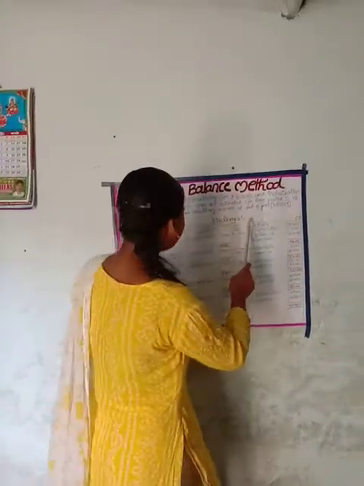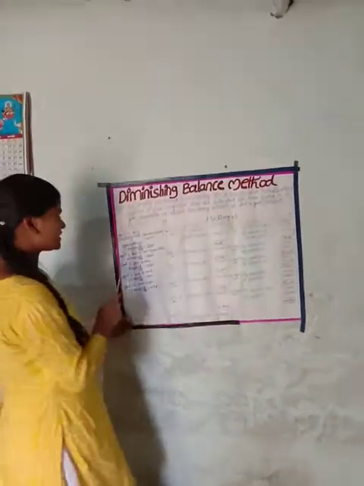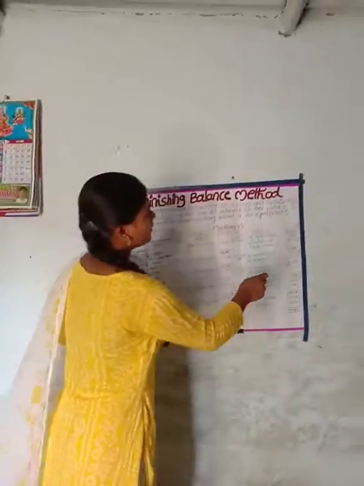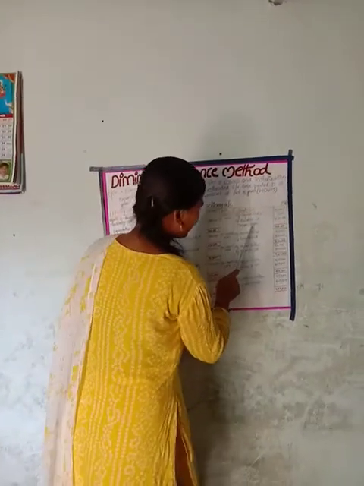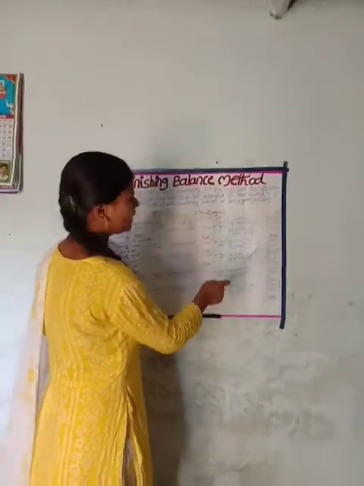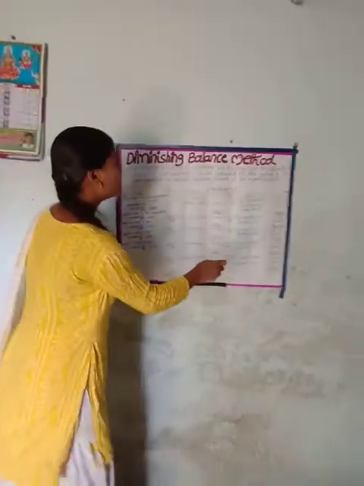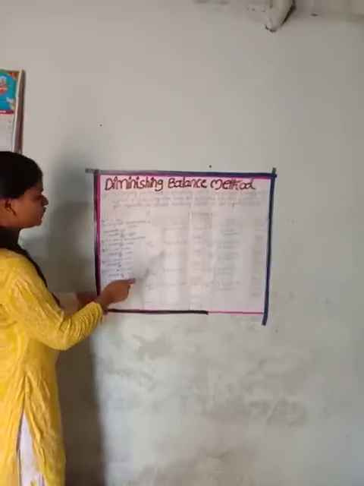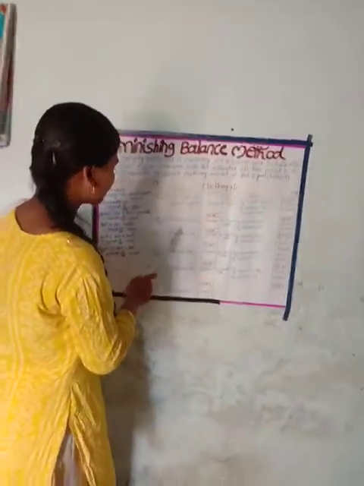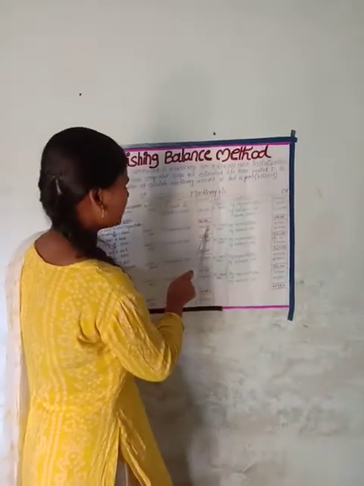At the end of the year, March 31, 2006, by depreciation, 70,000. And 7 lakhs minus 70,000 equals, by balance carried down, 6 lakhs 30,000. 6 lakhs 30,000 is transferred into the new year, April 1st 2006, balance brought down 6 lakh 30,000.